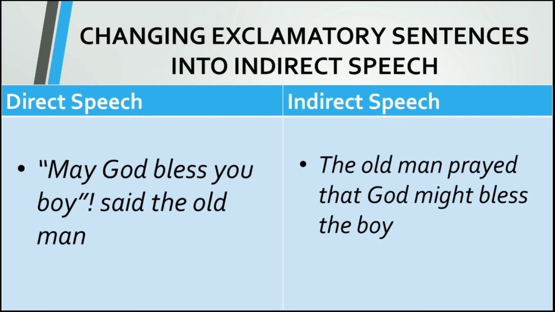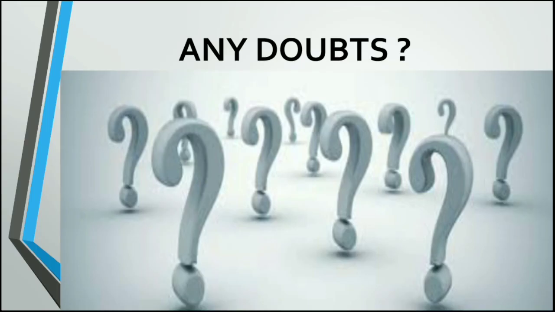We did not use the exclamation mark. So these are things you have to remember in exclamatory sentences. These are some of the rules that we apply in reported speech.